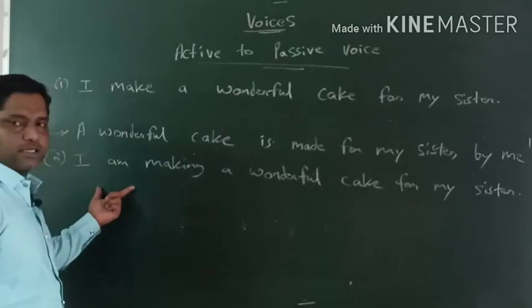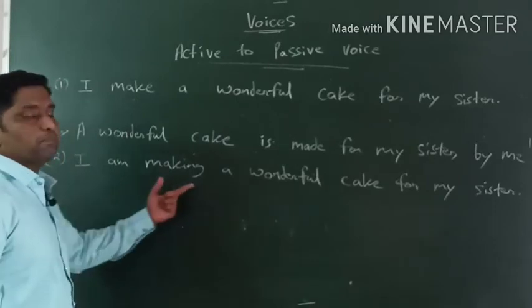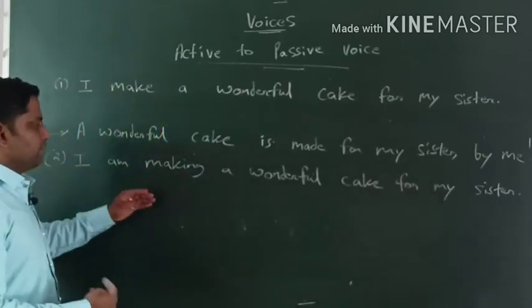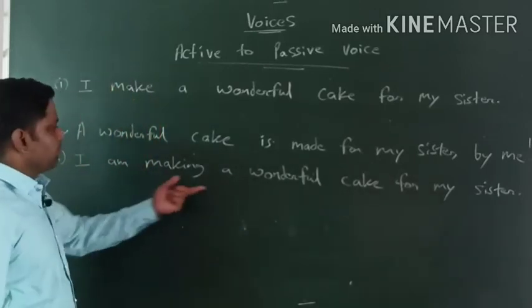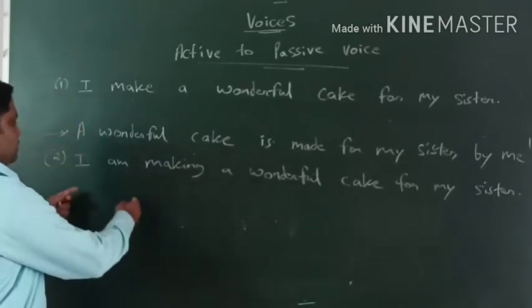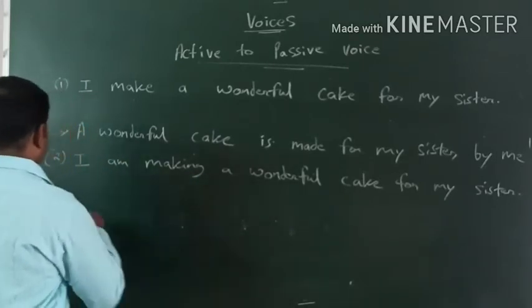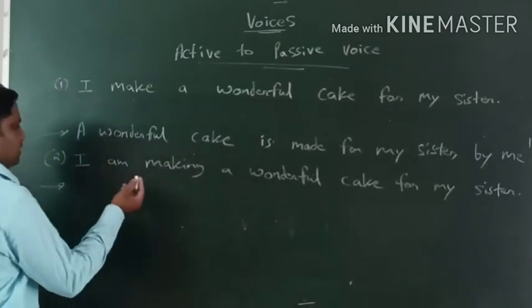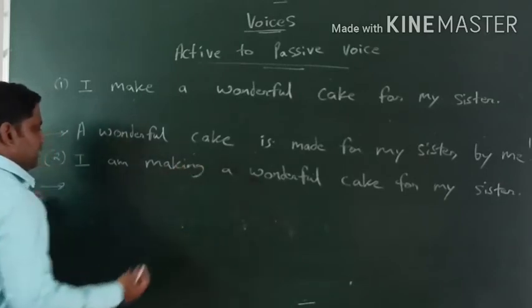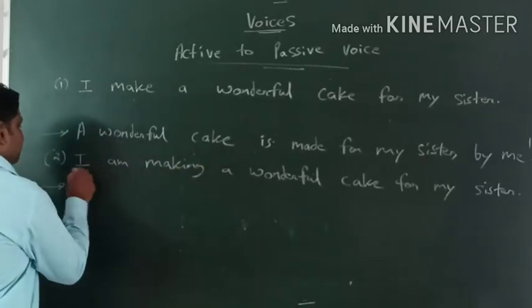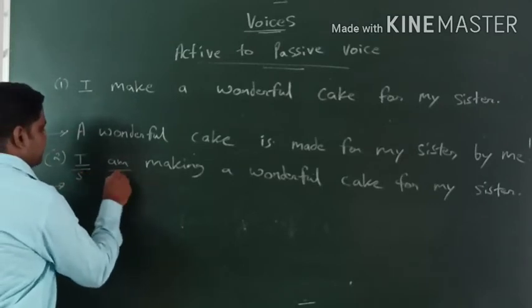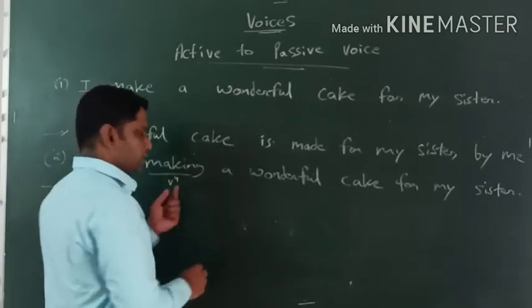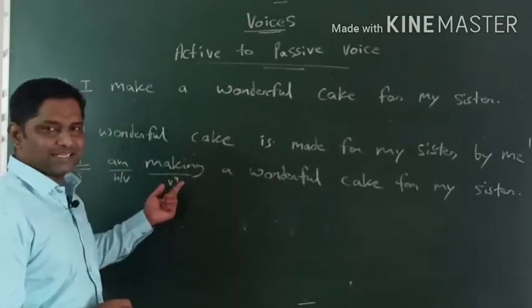Okay, this is the sentence I have written on the board. It is in present continuous tense. Immediately we need to identify. Okay, identification is very important. I am making a wonderful cake for my sister. This is present continuous tense, and we have to convert it to passive voice. Okay, so in passive voice how do we deal with that? Again we got an object. Object क्या है? Okay, नहीं समझता है तो हम लोग ऐसा bifurcation कर लेते हैं. I is a subject and am is a helping verb. Making is a fourth form of action verb. It is also called present participle.